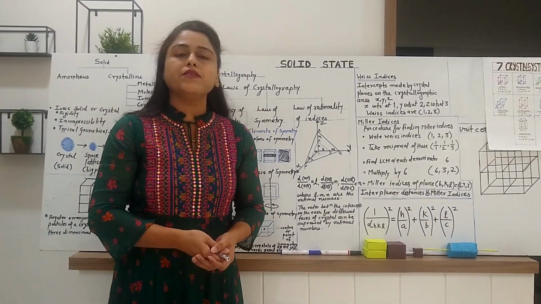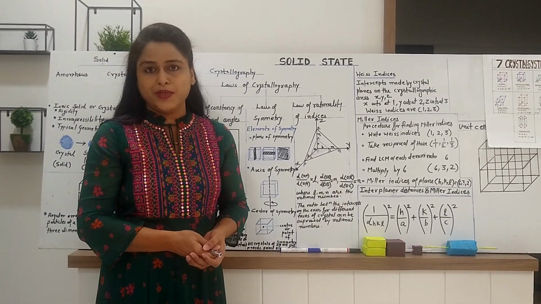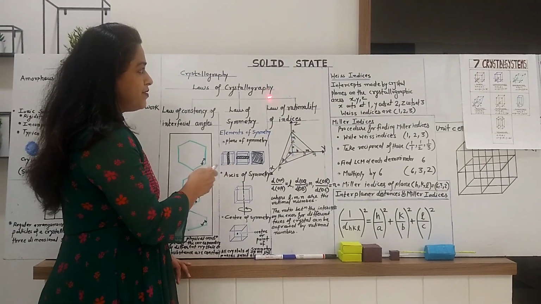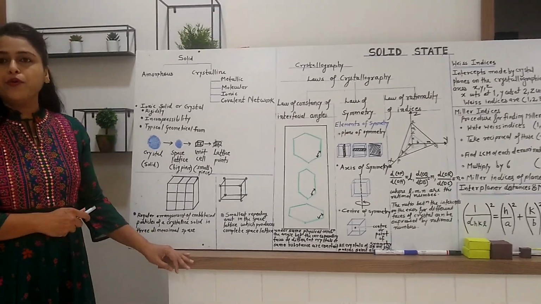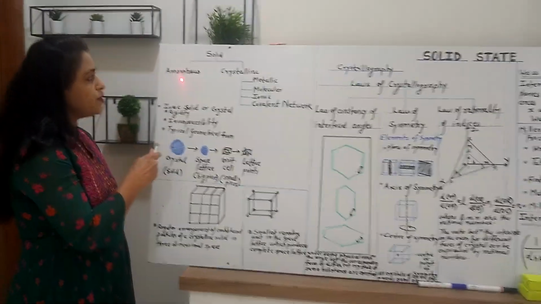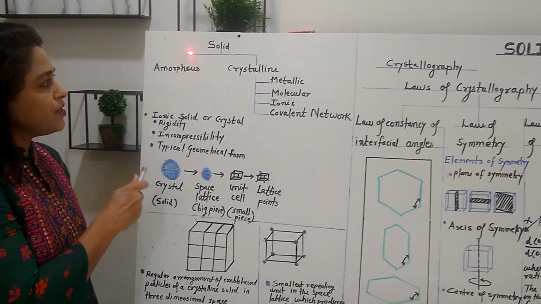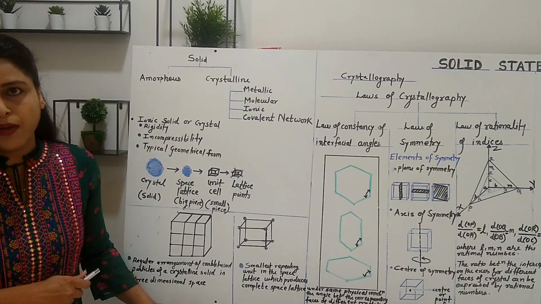Today I am going to discuss the topic which is included in the syllabus of BSc Semester 4, and the name of the topic is solid state. So, solids are of two different types, amorphous solid and crystalline solid. I am not going to discuss the amorphous solid in brief because it is not included in your syllabus.